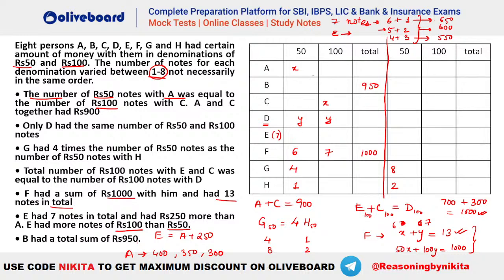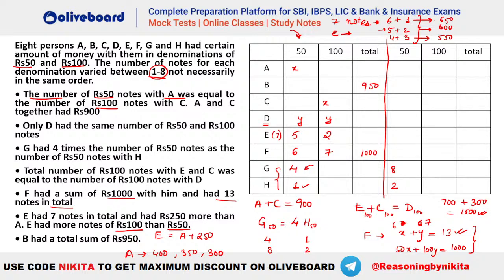Okay, so now see here, what are the possibilities in the first case? We have taken this consideration, that is G and H are 4, 1. So in the first case, what is the possibility? You can see we have E as 6, 1, but 6, 1 is not possible because 1 is already utilized here with H. So that means it has to be either 2 comma 5 with E or 3 comma 4. But 3 comma 4 is also not possible. Why? Because 4 is already utilized here. That means it has to be 2 comma 5 in the first case, isn't it? I hope this is clear.